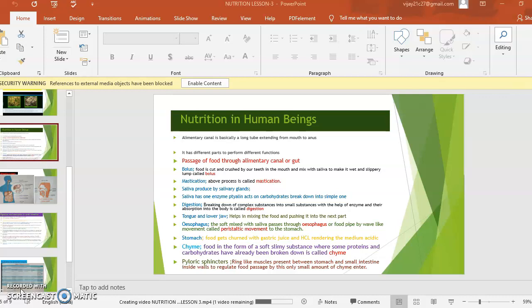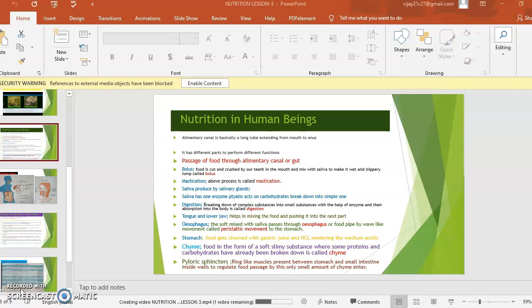The alimentary canal, the human digestive part, is basically a long tube extending from mouth to anus. It has different parts to perform different functions. Passage of food through the alimentary canal or gut, and how food is digested in each part.